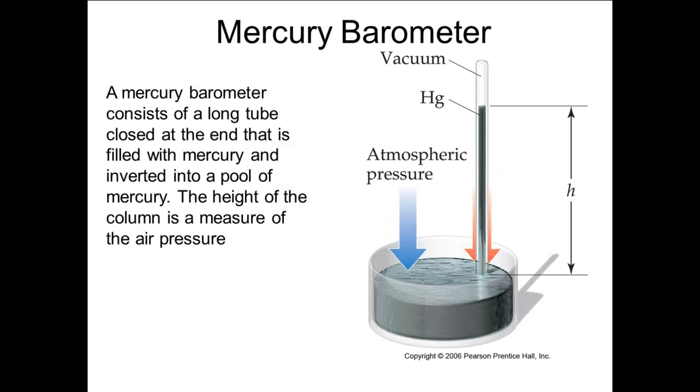Mercury barometers used to be fairly common in research and schools. They are more accurate than aneroid barometers. A tube about 1 meter long is filled with mercury and inverted into a pool of mercury. The height of the column of mercury is directly proportional to the pressure. Today, however, because of the toxic nature of the mercury vapor, many states have banned mercury from elementary and secondary schools.